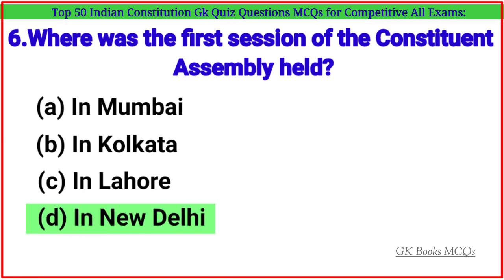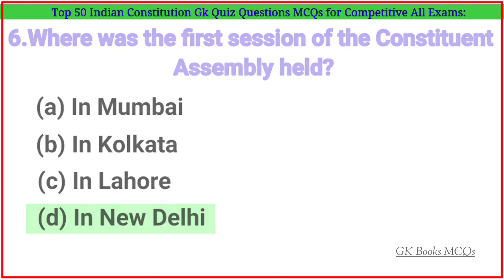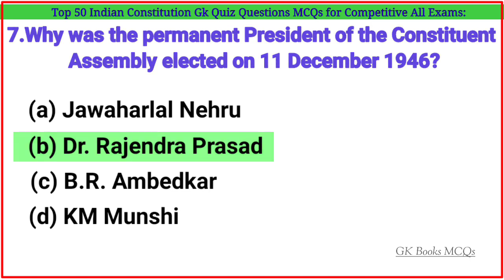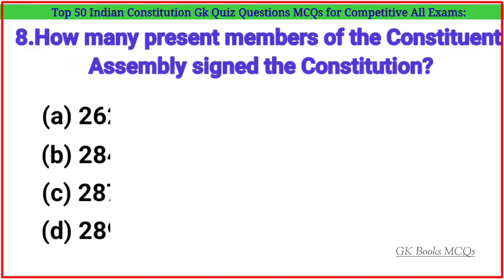Correct answer is option D. In New Delhi. Question number 7. Who was elected permanent president of the Constituent Assembly on the 11th of December 1946? Correct answer is option B. Dr. Rajendra Prasad. Question number 8.